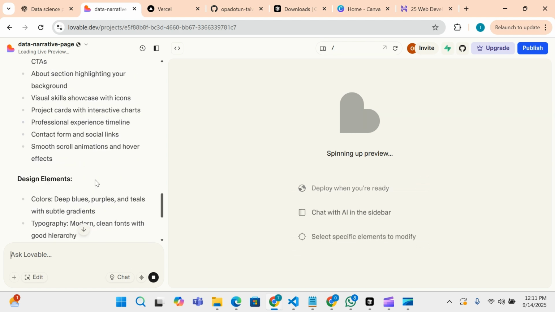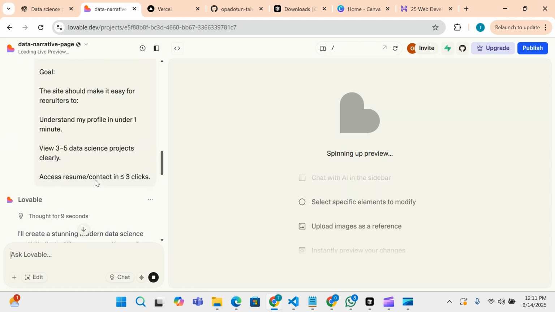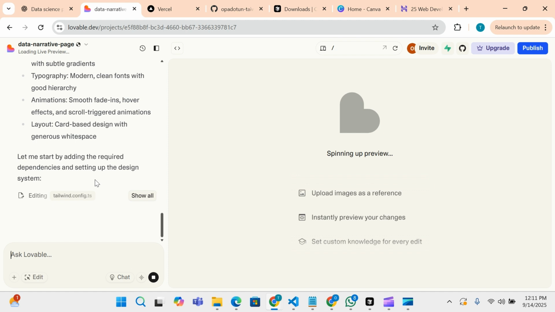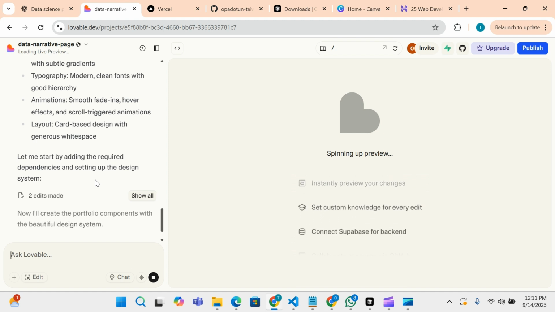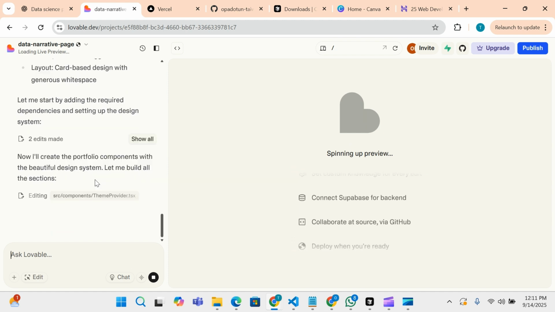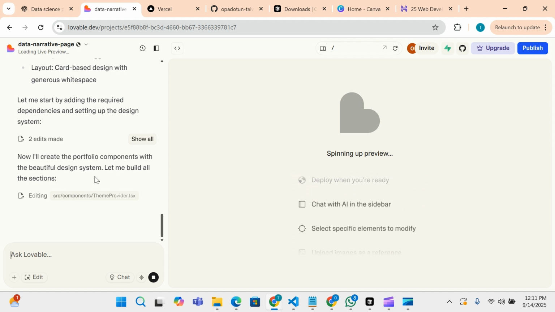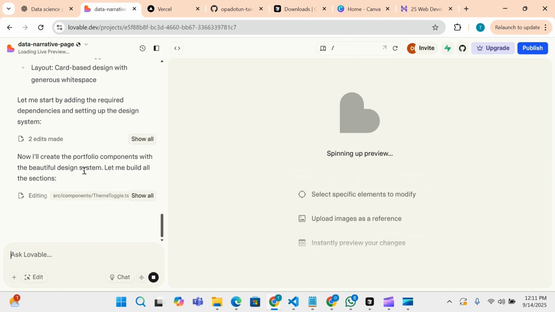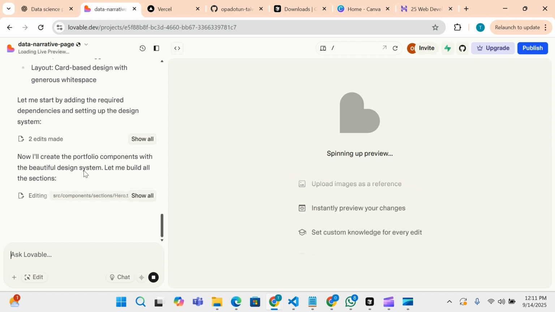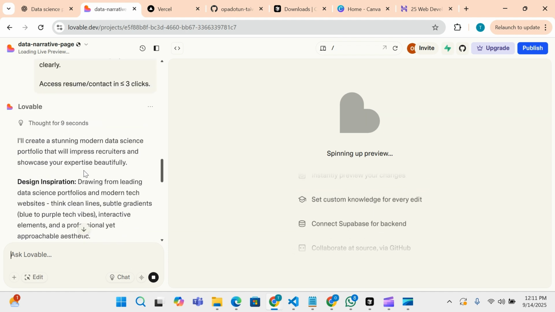So this is a very simple app. We don't need to connect to any database or anything for now. It's just a basic UI app. So after doing everything, it's telling us that it will start creating and building each section now, just like we gave it, we gave it different sections to use.